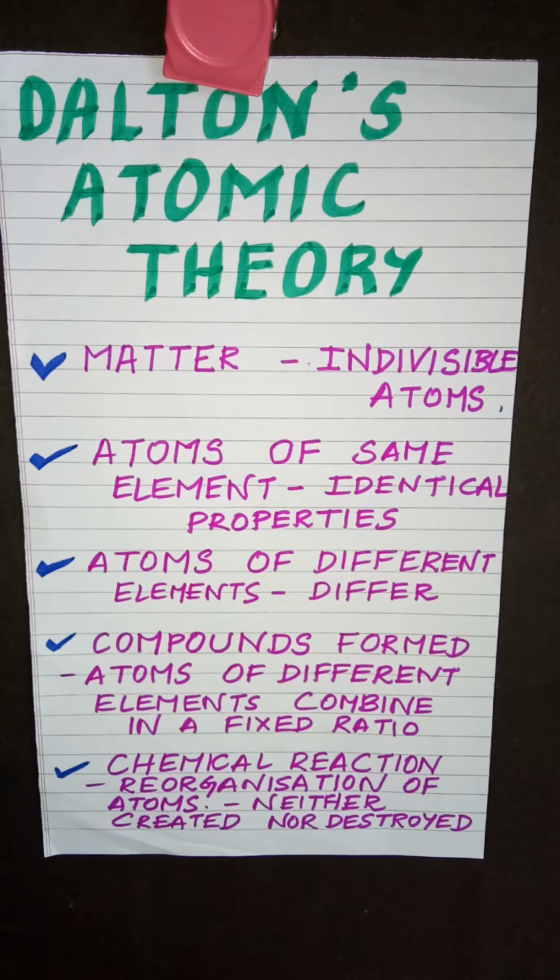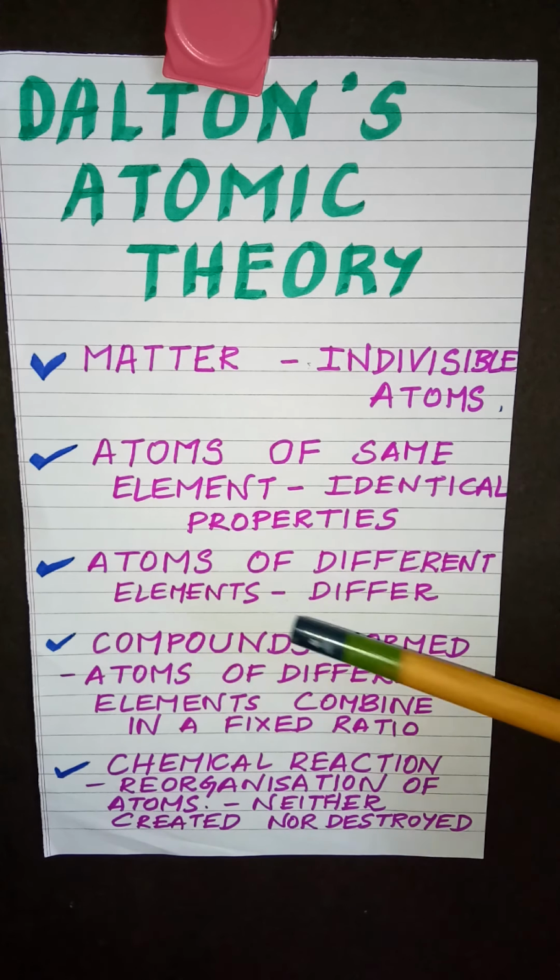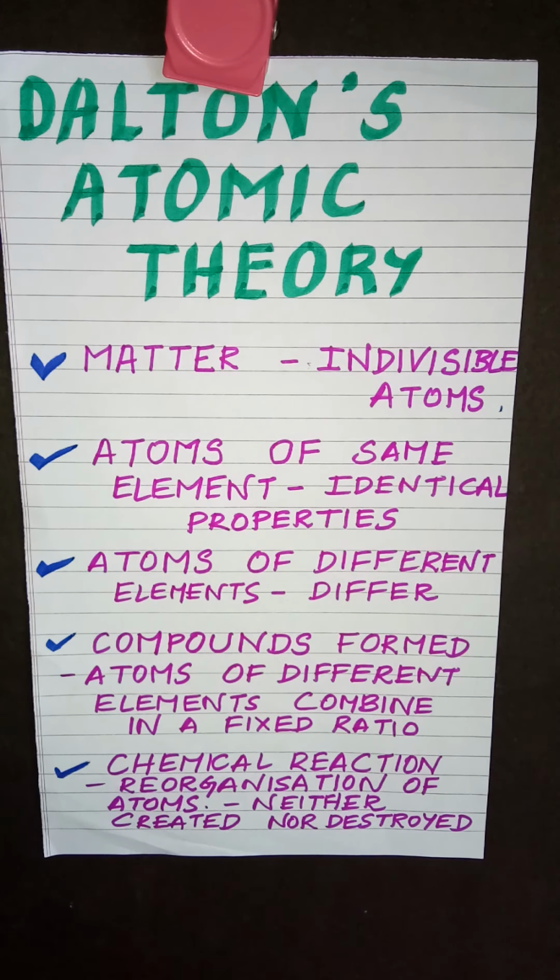So if you take an element of hydrogen, it will be made up of millions and millions of atoms of hydrogen. So all these atoms of hydrogen will have similar size, mass and shape. So that's what he means. Atoms of same element, they have identical properties. Atoms of different elements have different properties.